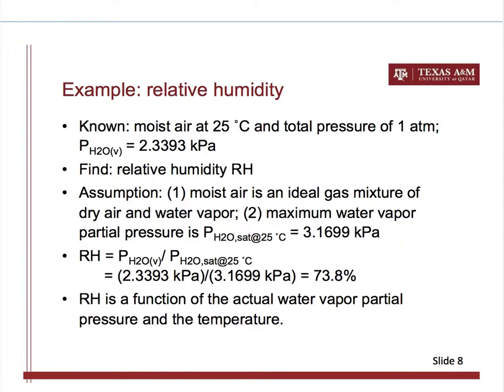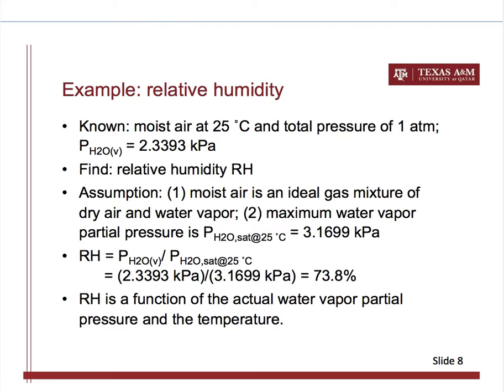All right. So let's look at two examples to help understand the relative humidity and the dew point temperature concepts. If we know that moist air is at 25 degrees Celsius and with a total pressure of 1 atmosphere, and the partial pressure of water vapor in this system is 2.3393 kilopascal, we need to find the relative humidity of this system.